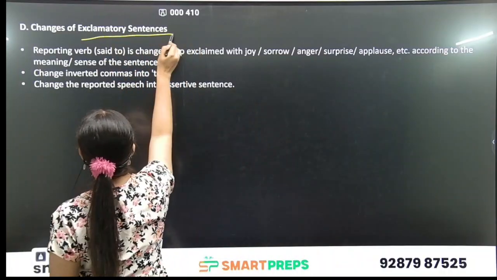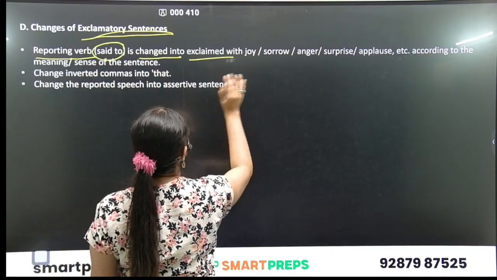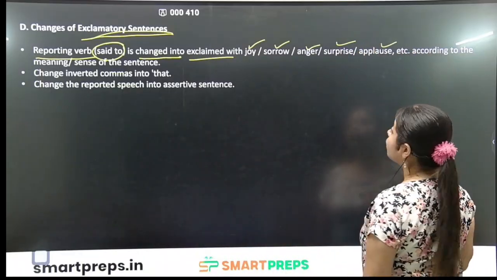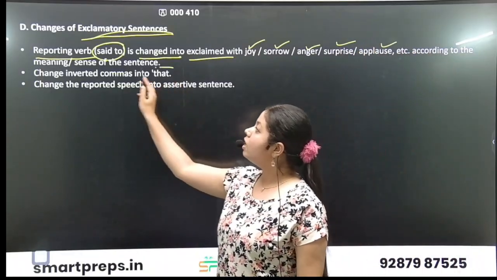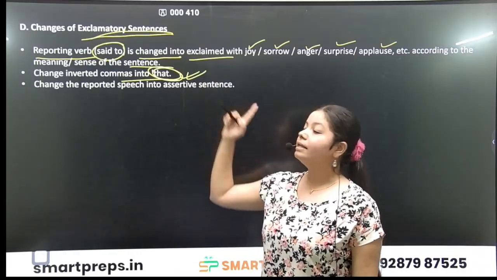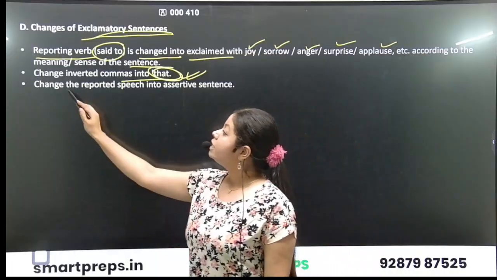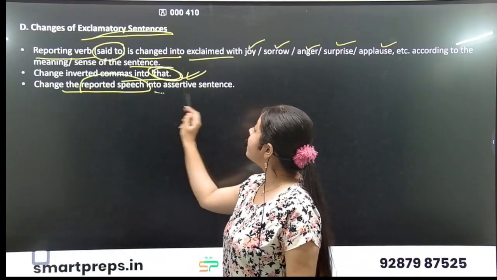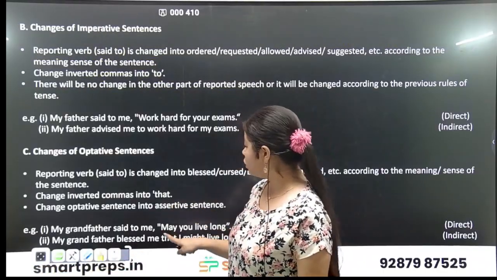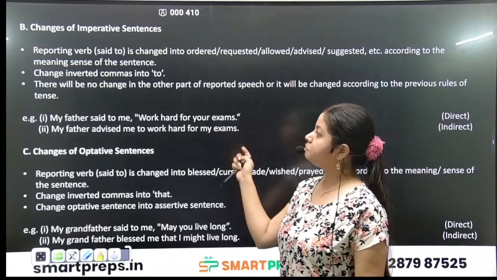Okay? Let's understand there is another very important point. Changes of exclamatory sentences. The reporting verb said to is changed into exclaimed with joy, sorrow, anger, surprise, applause, etc. according to the meaning or sense of the sentence. Change inverted commas into that. Here also it will be that, as in optative sentences as well, where we convert to assertive sentence. Change the reported speech into assertive sentence. From optative to assertive, from exclamatory also it is assertive.